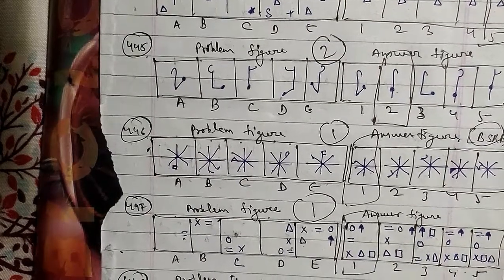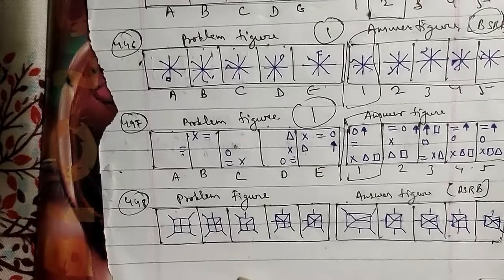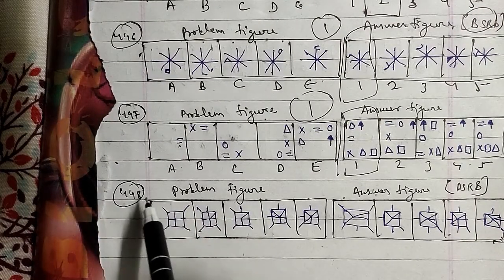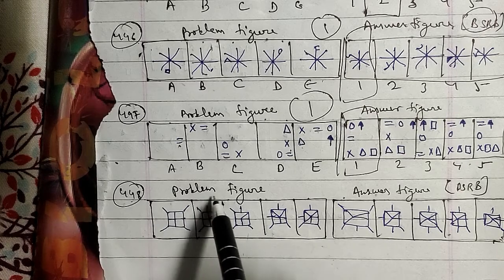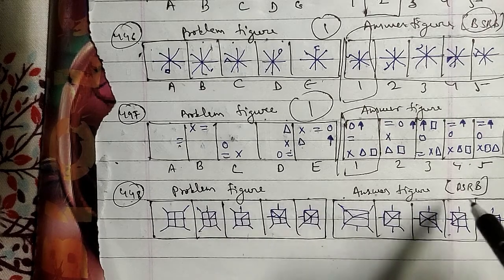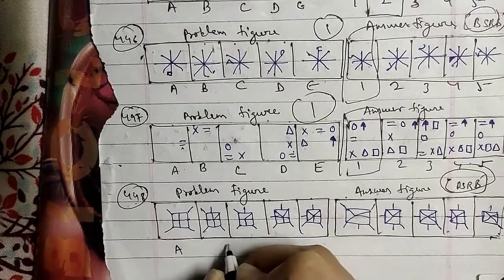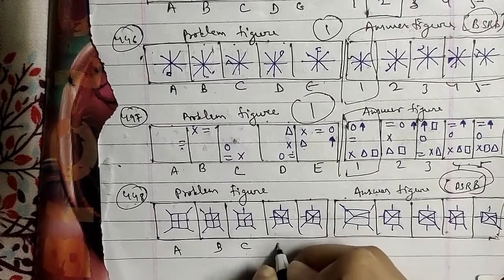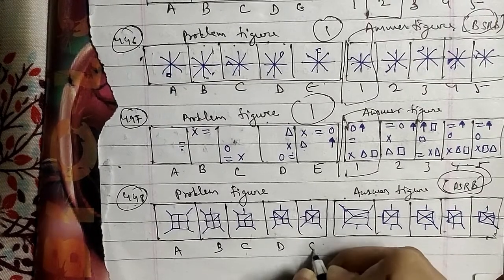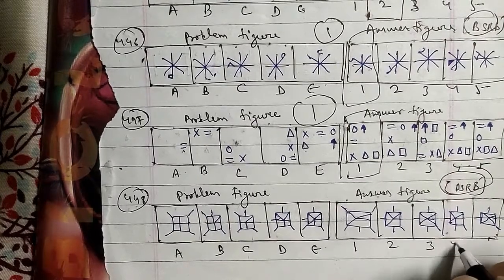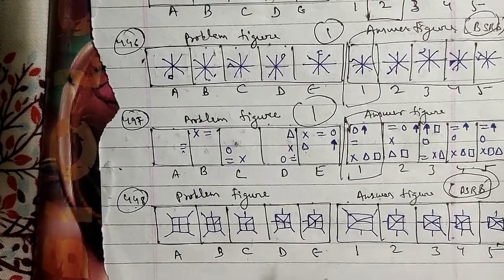Let's go ahead with another one, the 448th question of the session. These were the problem figures, and these were the answer figures which have been asked in the BSRB question paper as well, named A, B, C, D and of course the E figure. Here we have 1, 2, 3, 4 and 5 respectively as well.